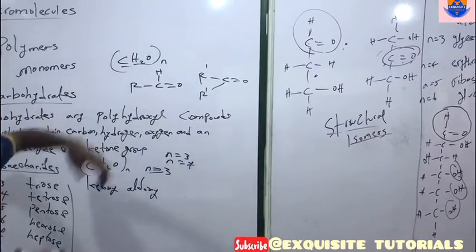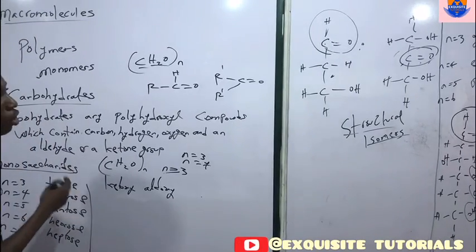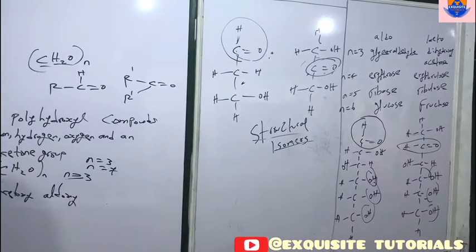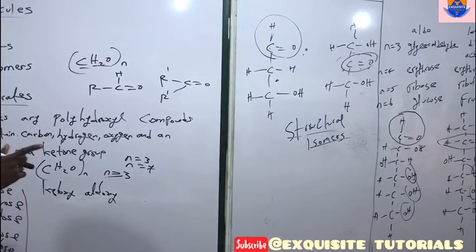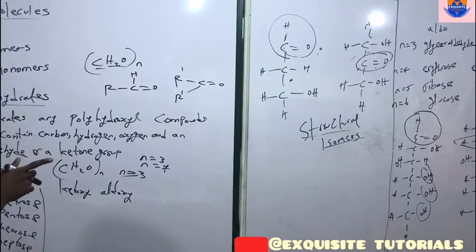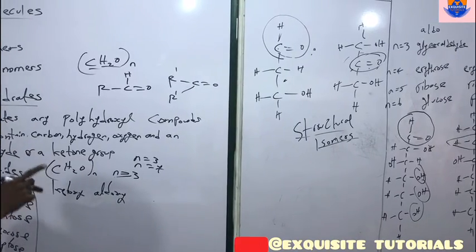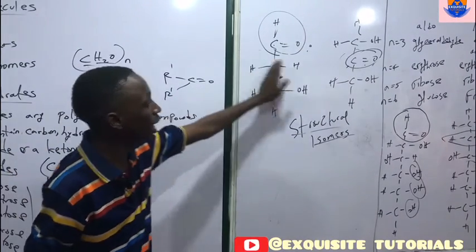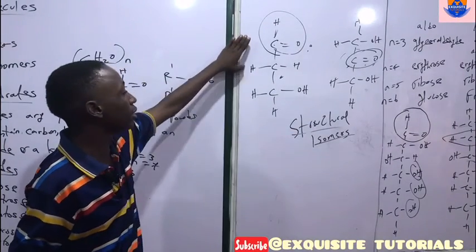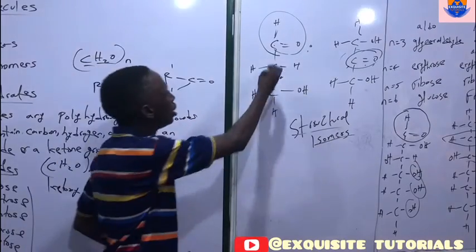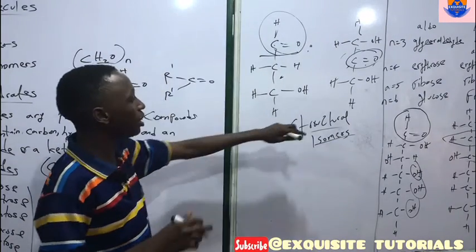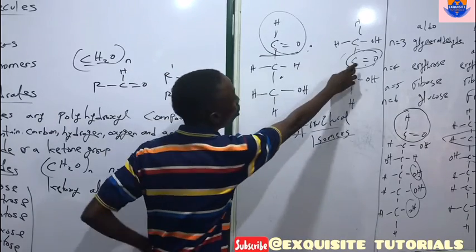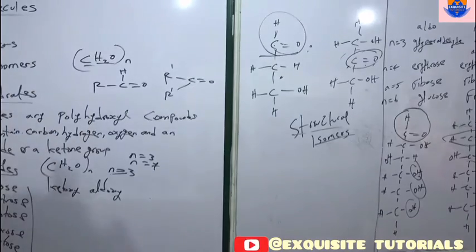Under keto sugar, we have dihydroxyacetone for n equals 3, erythrulose for n equals 4, ribulose for n equals 5, and fructose for n equals 6. Under the aldo sugar, we have glyceraldehyde for n equals 3, erythrose for n equals 4, ribose for n equals 5, then glucose for n equals 6. I also showed the formula for glyceraldehyde and dihydroxyacetone: this is an aldo sugar because of the aldehyde group on carbon 1, and this is the keto sugar because of the ketone group in between the carbons. So that is it for monosaccharides.